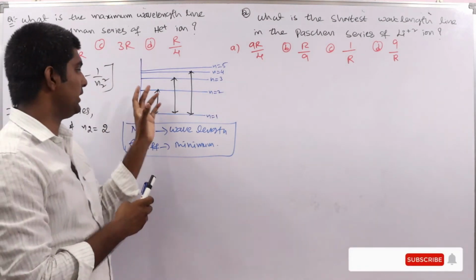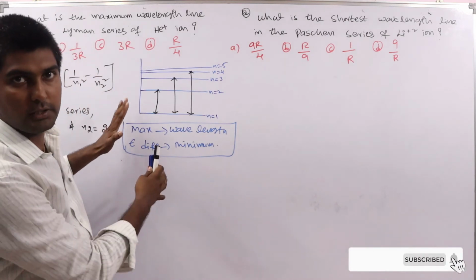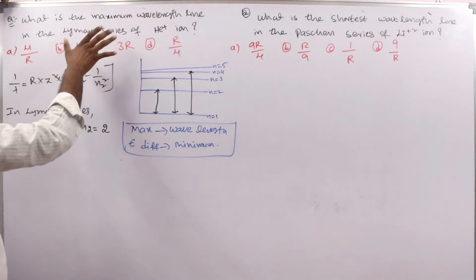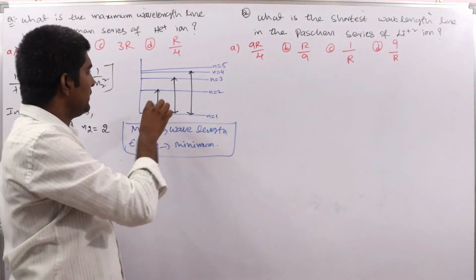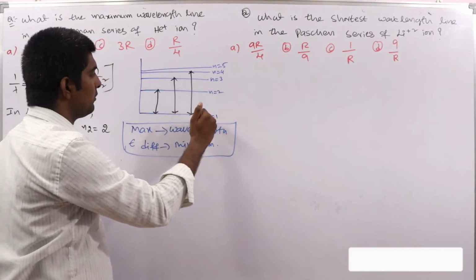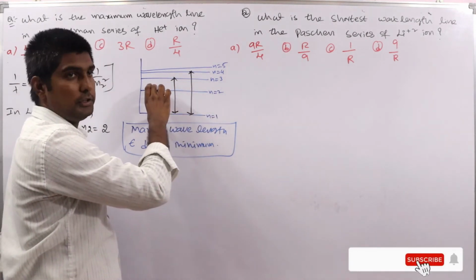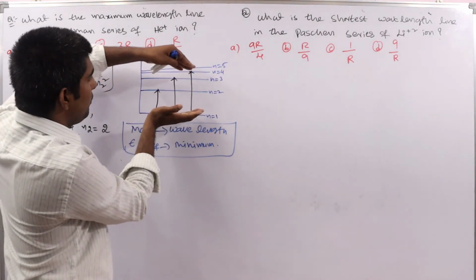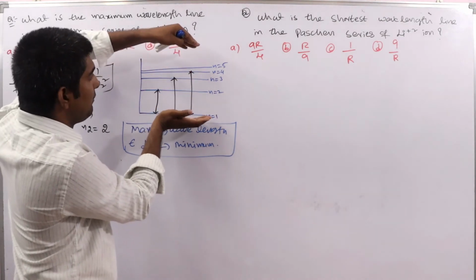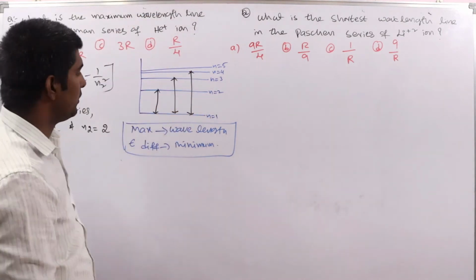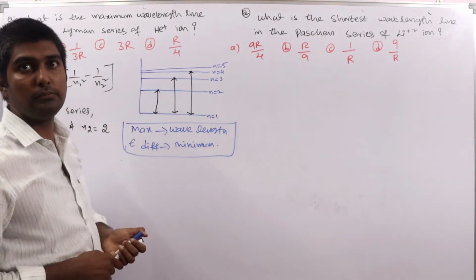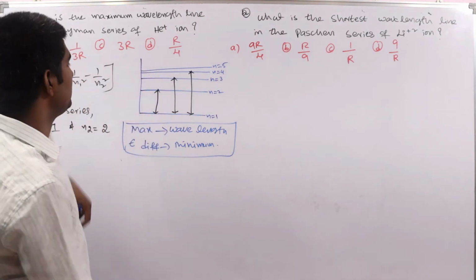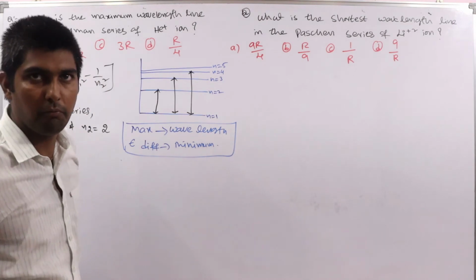Clear? Once again I will explain this one. This is the key point here. If you understand this one, it is very simple. What they asked is the maximum wavelength line. Here these are the energy differences. Going from 1 to 2, the energy difference is less, 1 to 3 more, 1 to 4 more. As you go to higher levels, the energy difference between 1 and that level becomes more, yes or no? So the wavelength becomes less. Between 2 and 1 we have the minimum energy difference, so this line will have the maximum wavelength.